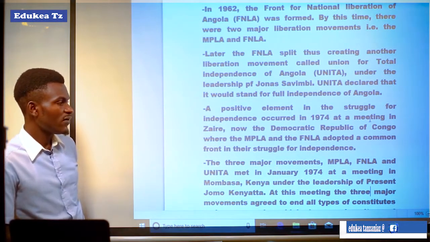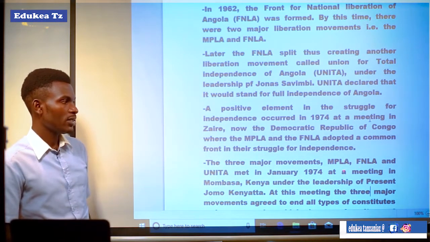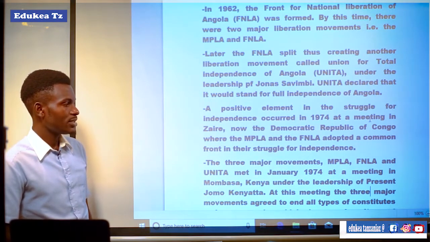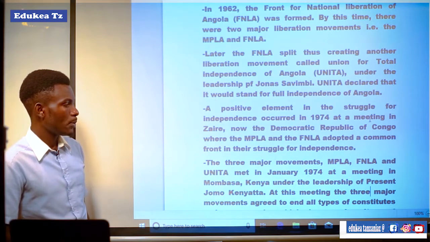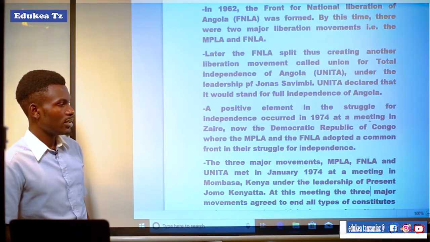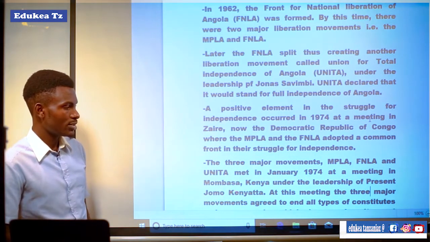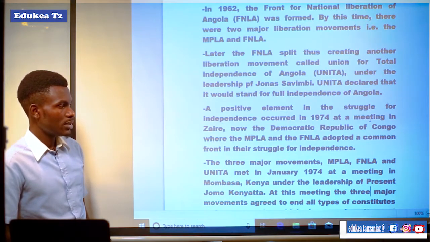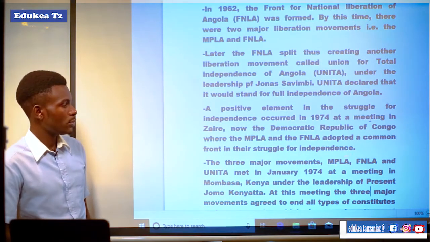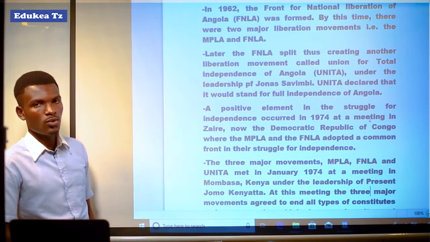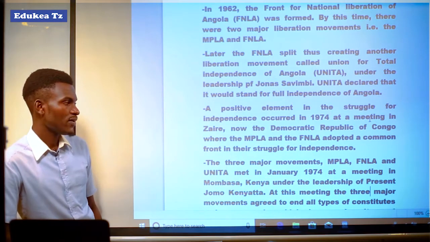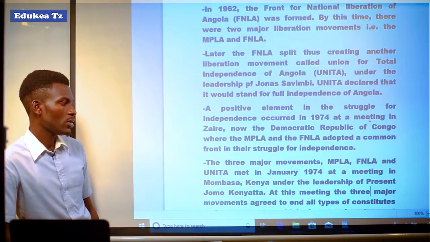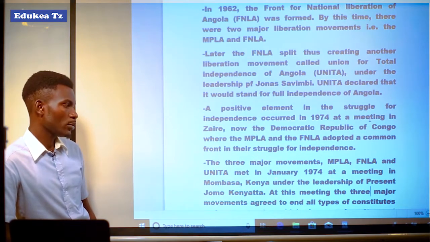The three major movements, MPLA, FNLA, and UNITA, met in January 1974 at a meeting in Mombasa, Kenya, under the leadership of President Jomo Kenyatta. It means that these three political parties or major movements met in January 1974 in Mombasa, Kenya, under the leadership of President Jomo Kenyatta.